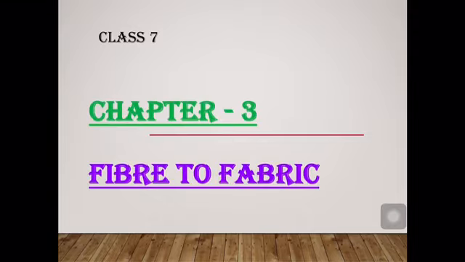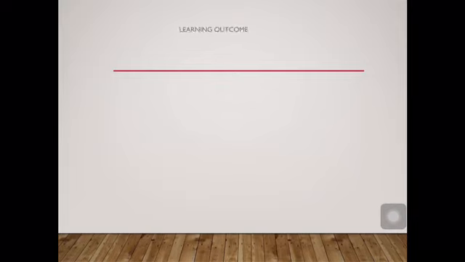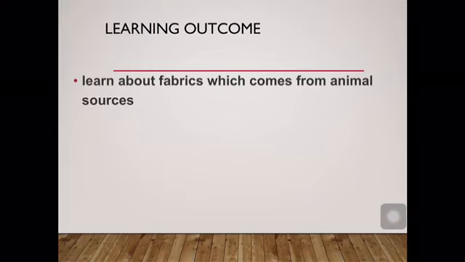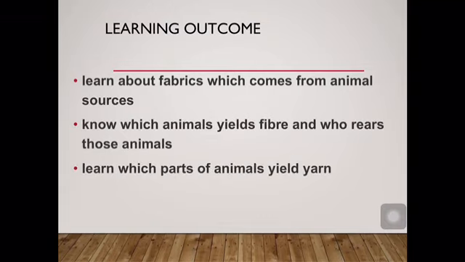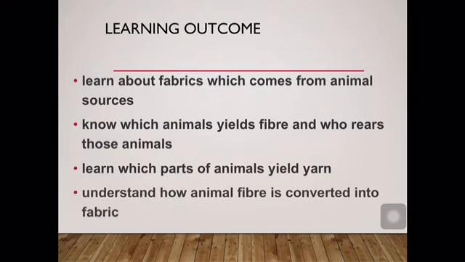Class 7, Chapter 3, that is fiber to fabric. In this module we will learn about fabrics which come from animal sources. You also know which animals yield fibers and who rears those animals. You will learn which part of the animal yields yarn. Also you will understand how animal fiber is converted into fabric.